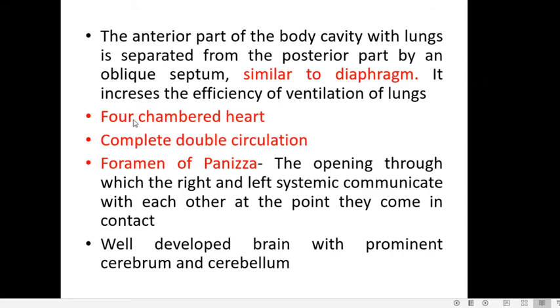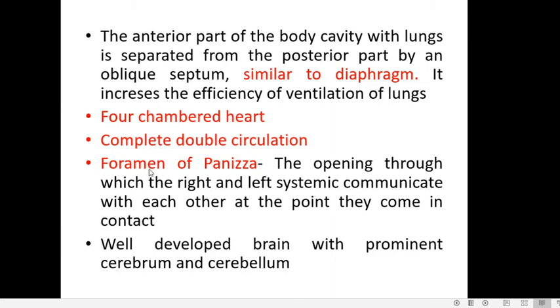Now, unlike other reptiles, crocodiles have a completely four-chambered heart. This is also considered to be an advanced feature which enables complete double circulation. That is, there is separate circulation between the heart and the lung and between the heart and tissues, and there is no point where mixing takes place. So the circulation is considered to be complete and double.